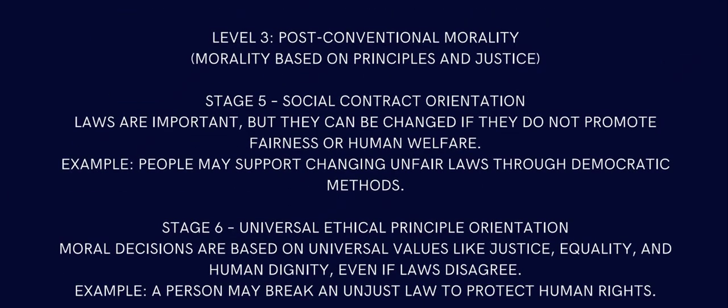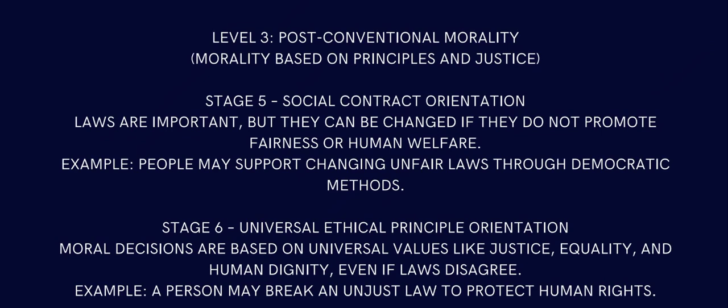Stage 3, that is post conventional morality, that is morality based on principle and justice. That has stage 5 and 6, meaning social contract orientation. Example, laws are important, but they can be changed if they do not promote fairness or human welfare. That's where you get the understanding that the law is bad. For example, in earlier times, after the death of a husband, wives were burned alive.